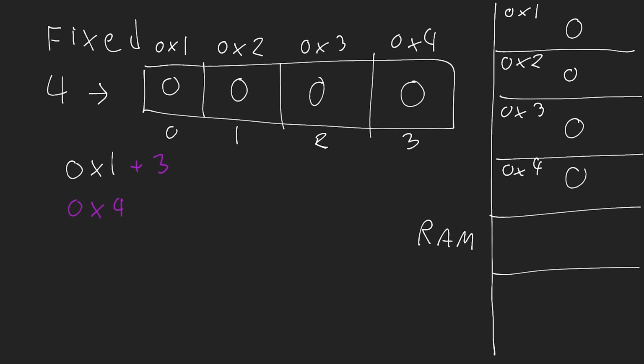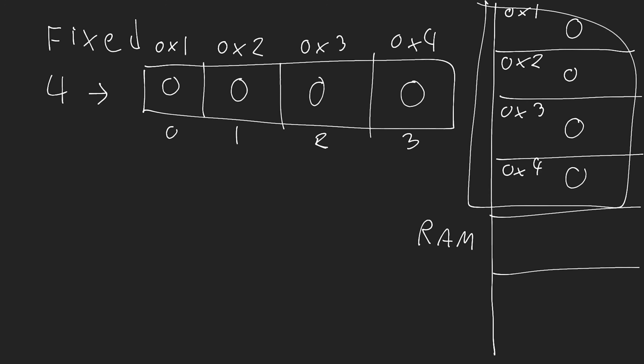That means that I don't need to loop through each of these individual slots to get to a further slot in my array. It doesn't matter what index I'm accessing. If I have access to where my array exists inside of memory, I can simply add to where that memory address location is and then find the memory address location for the index I'm trying to access. I'm not sure if that makes a ton of sense, but that's why you are able to access elements inside of your array in constant time, because you can do essentially an address lookup to find that.